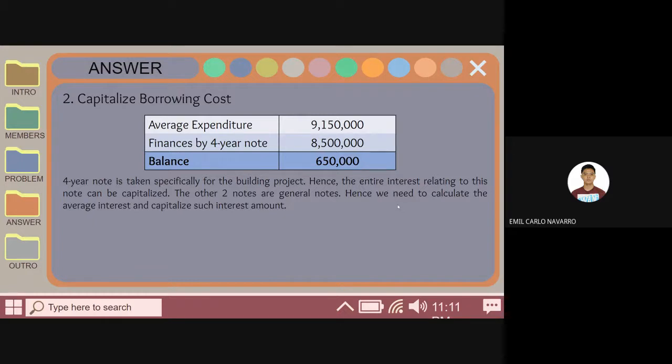So 9,150,000 less 8.5 million, and the ending balance would be 650,000. The 4-year note is taken specifically for the building project. Hence, the entire interest relating to this note can be capitalized. The other two notes are general notes. Hence, we need to calculate the average interest and capitalize such interest amount. So 650,000 is our answer for requirement number 2.